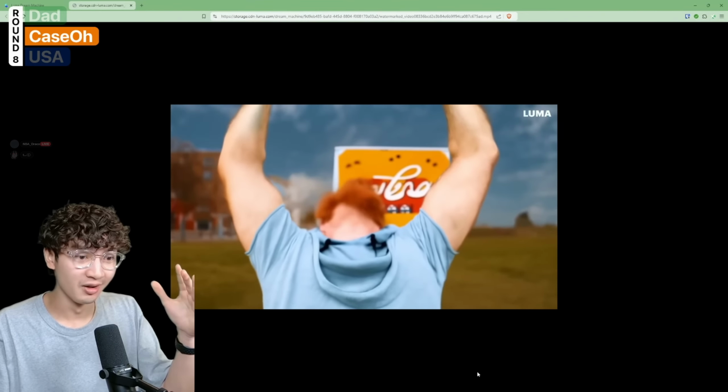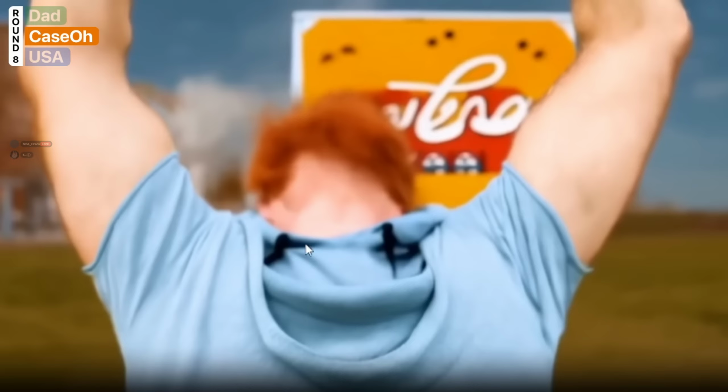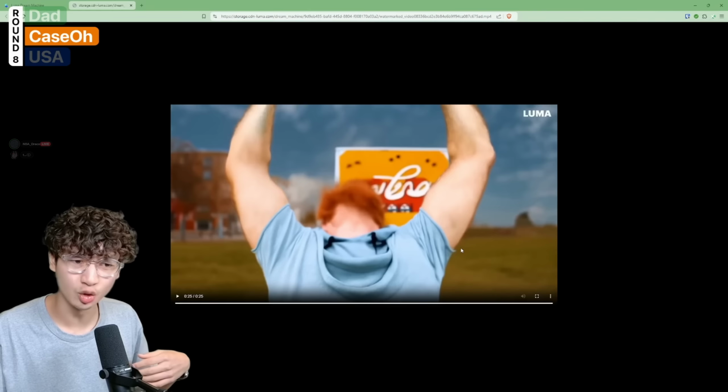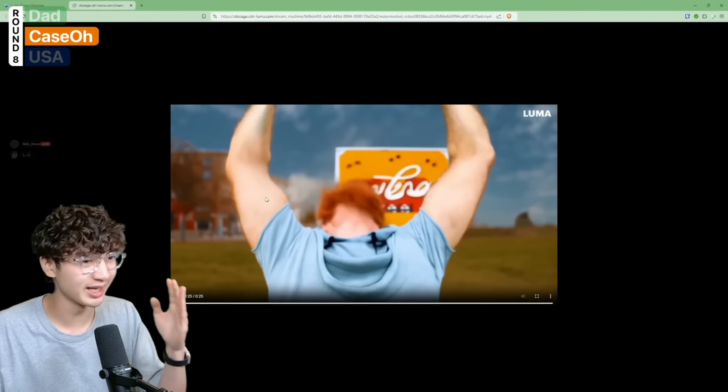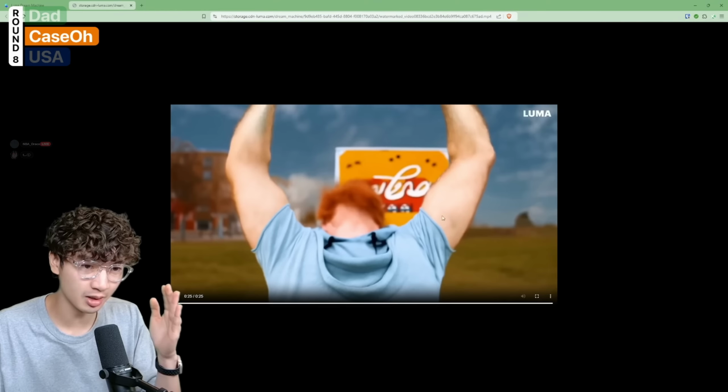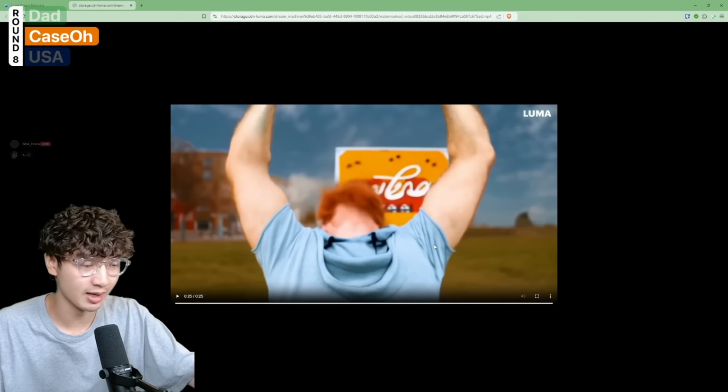Whoa, he's muscular. Wait, why is he wearing the hoodie at the front? Does he have brain damage? His hoodie has short sleeves as well for some reason. But it looks like he's very muscular. He's not meant to be muscular. He's meant to be extremely fat. I guess this is as fat as we can make our main character.